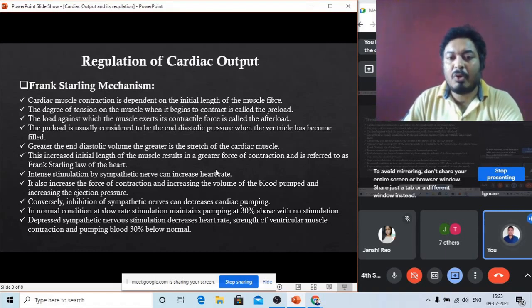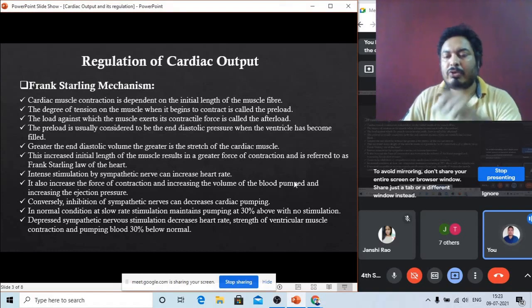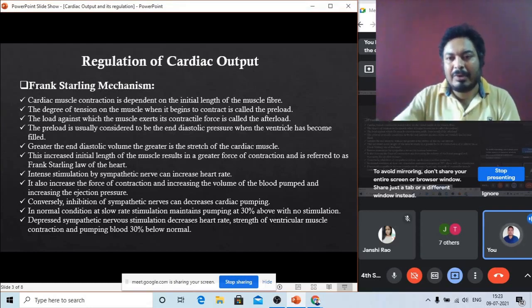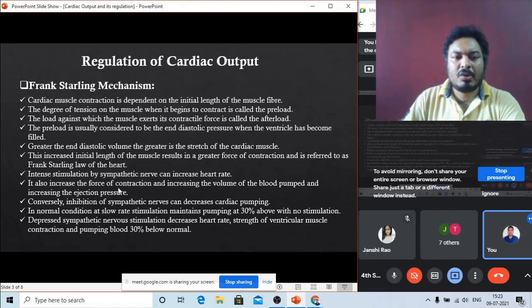That means the volume of blood which is ejected from the heart to the outside increases when the contraction increases. This is done by the sympathetic nerve.